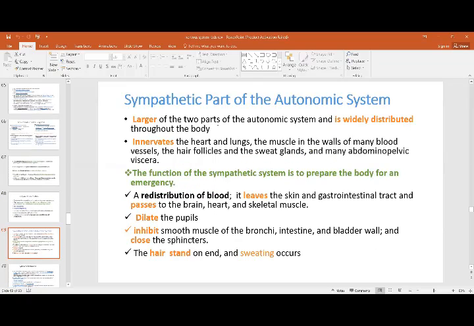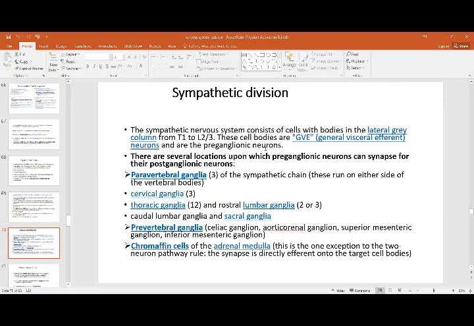The sympathetic part, the larger of the two parts of the autonomic system, is widely distributed. It innervates all the organs of the body. The function of sympathetic activity is to prepare the body for an emergency. There is a redistribution of blood, it leaves the skin, the brain and the heart; it dilates the pupils, inhibits smooth muscles of the bronchi, hair stands on end, and sweating occurs. All this prepares the body for activity or emergency.